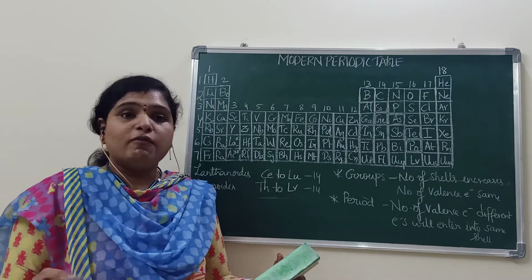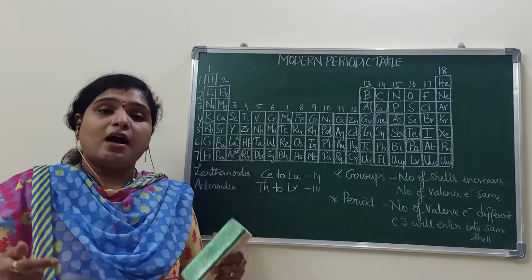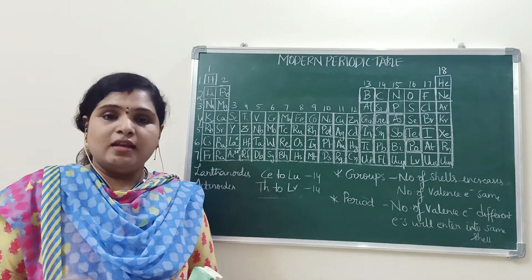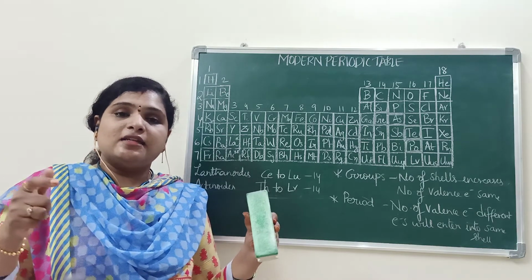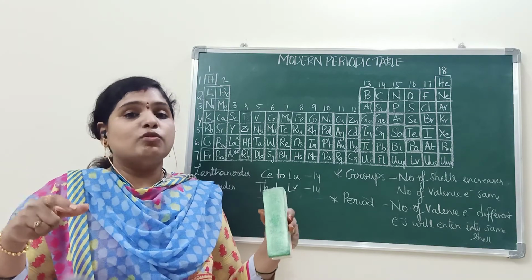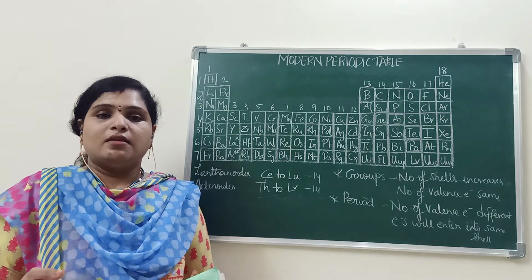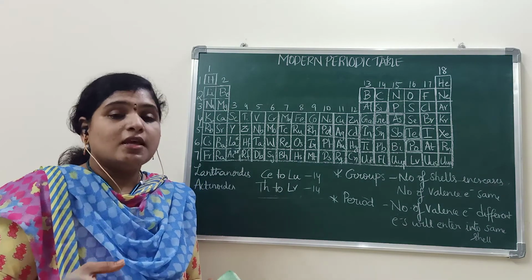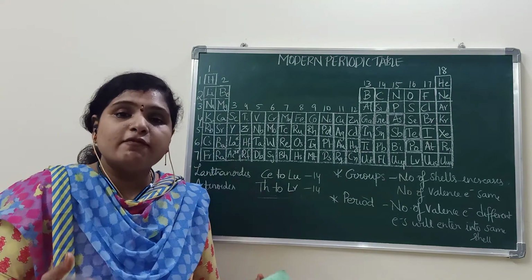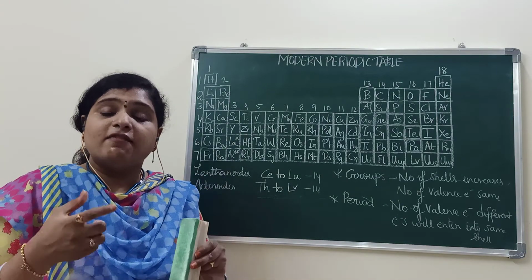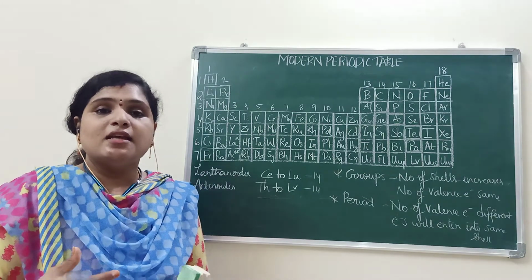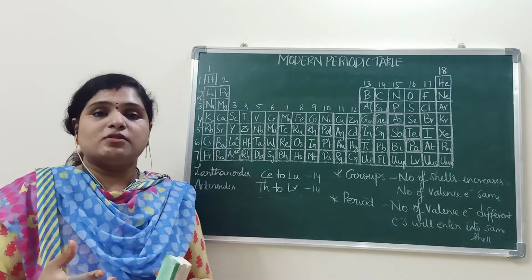If the number of valence electrons is less than or equal to 4, then the number of valence electrons directly gives you the valency. If the number of valence electrons is more than 5, then the valency is given by 8 minus the number of valence electrons.